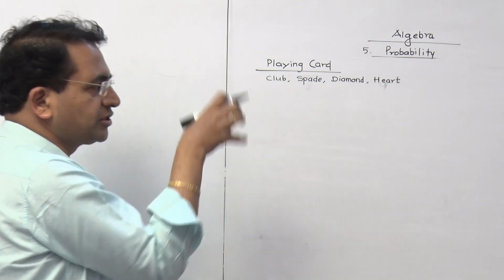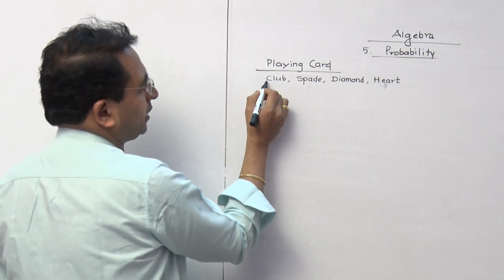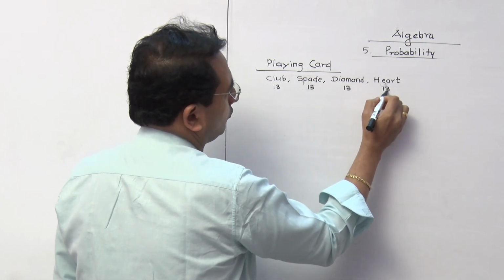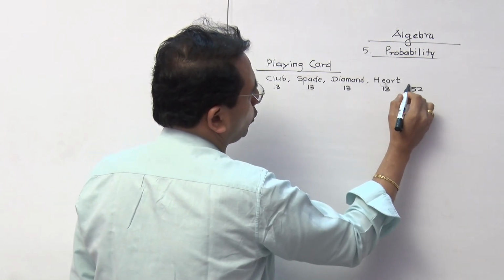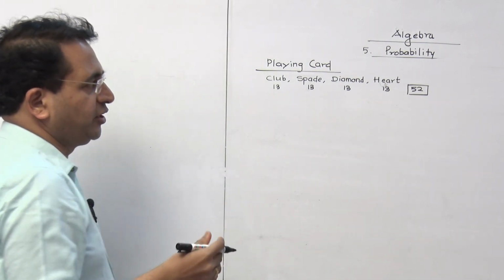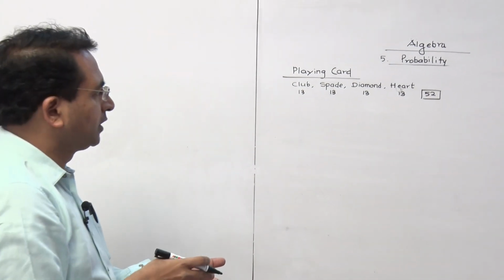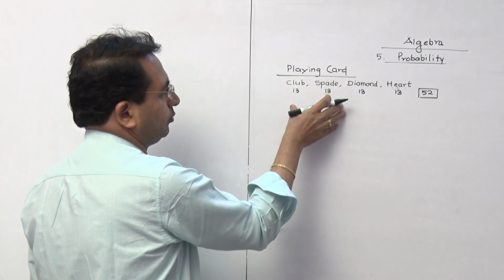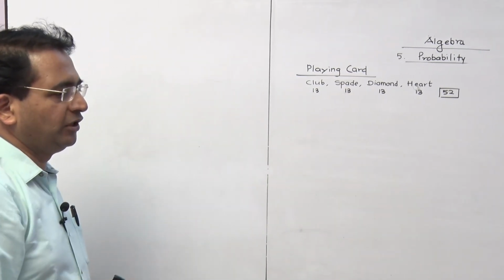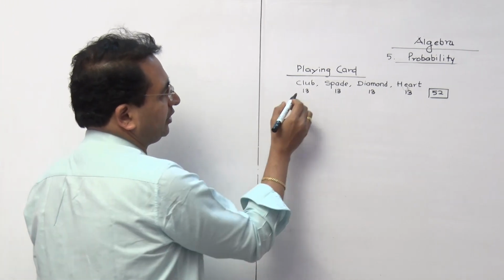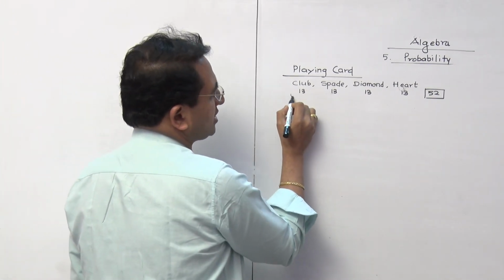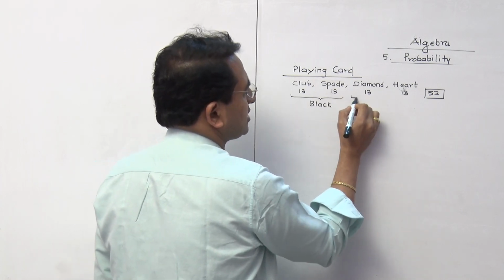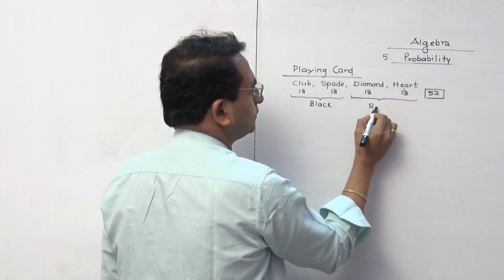Now in each section we are having 13 cards each. So total cards are 52. When you come across a playing card, it may have some 2-3 extra cards, but they are not to be considered while doing the calculations. Main cards are 13 each. Now these cards are black and these cards are going to be red.